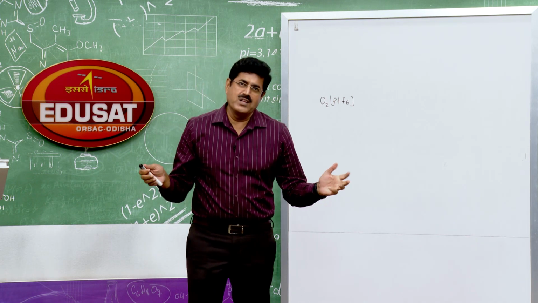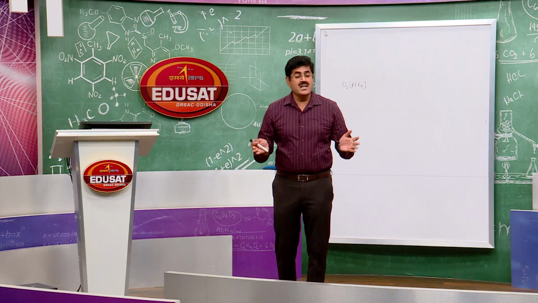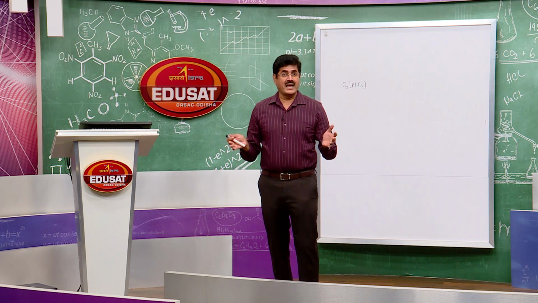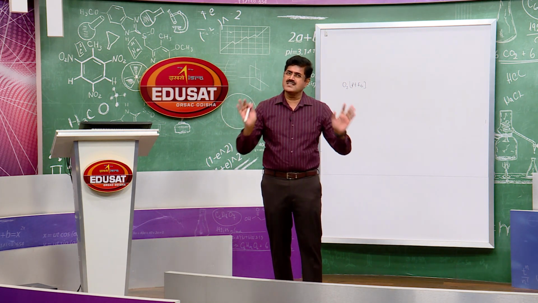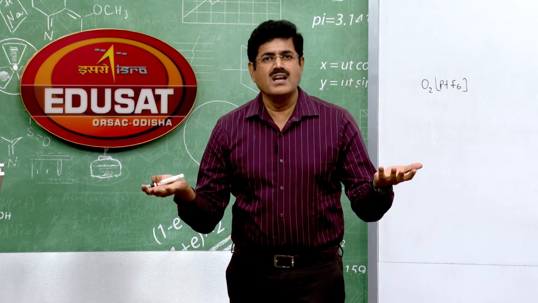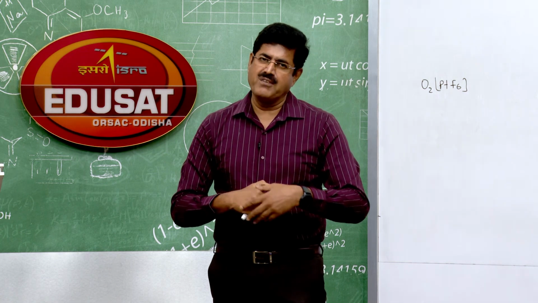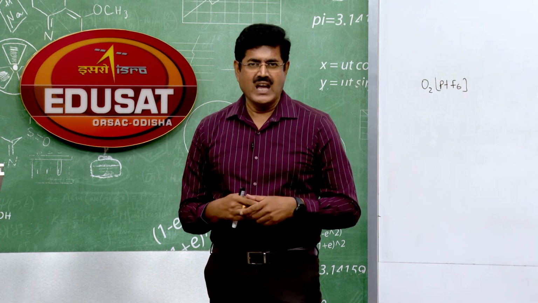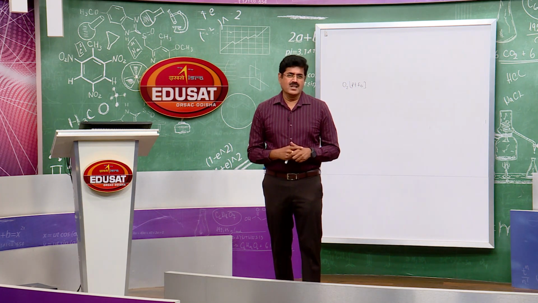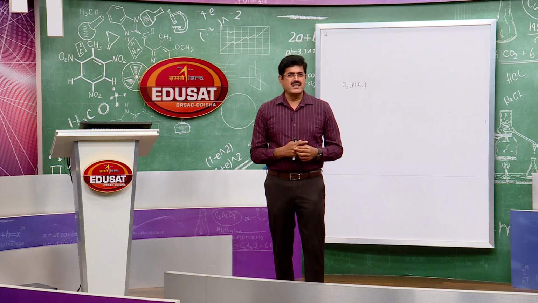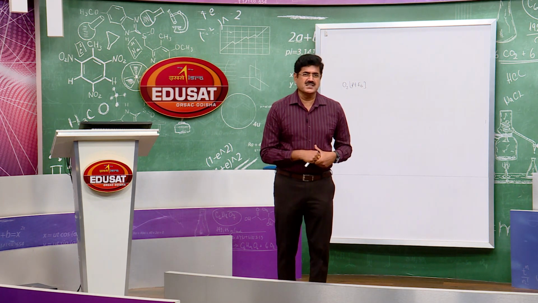Now, the question comes, why are these elements called zero group elements? Since they have 8 electrons in the outermost shell except helium, they have little tendency to enter into chemical combination. I have already discussed that. So their valence was supposed to be 0. That is why they are called zero group elements in Mendeleev's periodic table. But in the modern or long form of the periodic table, these elements are group 18 elements, noble gases. Correct to say noble gases, not inert gases.